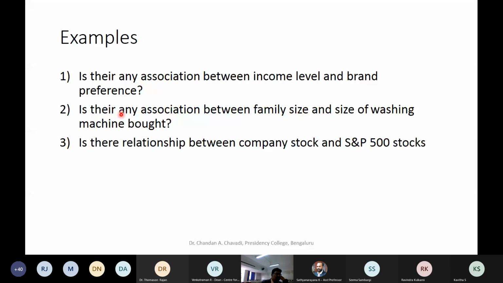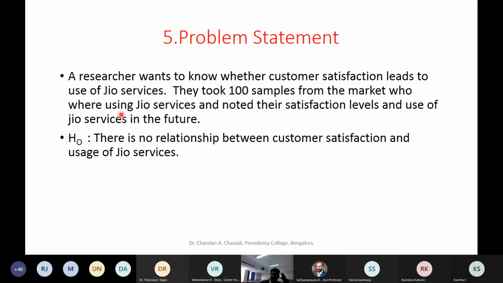Is there any association between income level and brand preference? I'm sure most of the companies would like to know, based on their brand standing in the market, whether income has an impact on their brand preference. And family size and size of the washing machine, does it make any sense? Based on family size, whether the washing machine size is going to change or remain the same. Now look at the financial aspect, relationship between company stock and S&P 500 stocks. Do you find any difference in that? So like that you can apply.